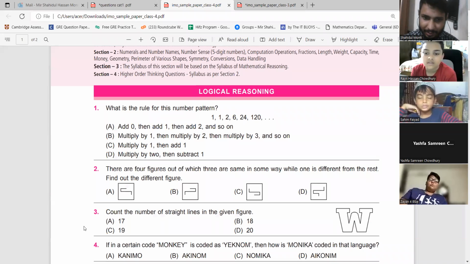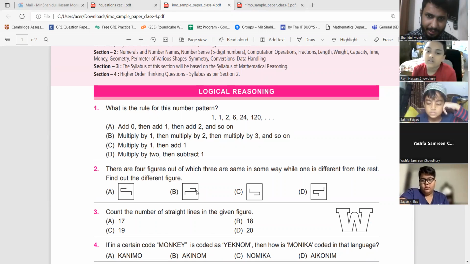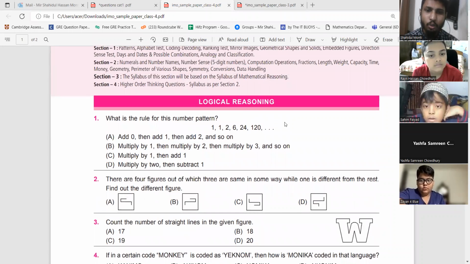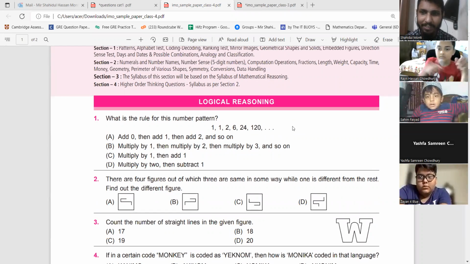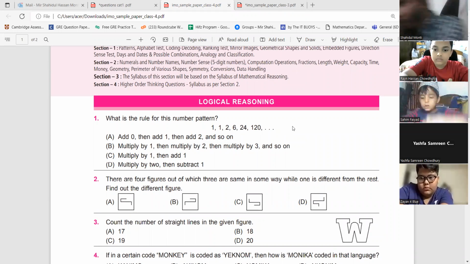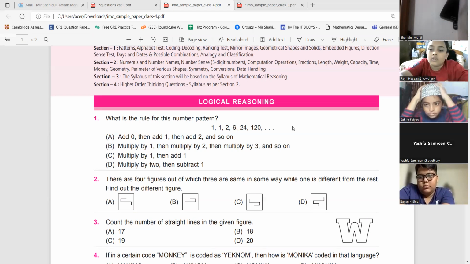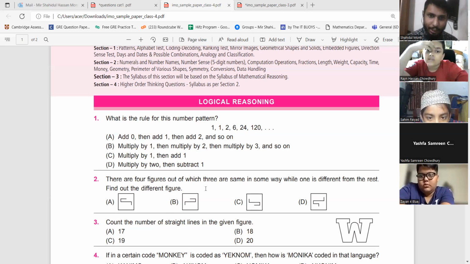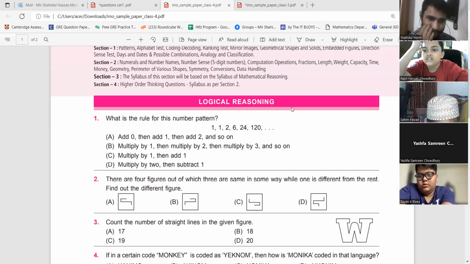Can everyone follow me? Yes. What is the rule for this number pattern? 1, 1, 2, 6, 24, 120. Please write your answer in the chat box. Think carefully and write your answer in the chat box. Sir, I think the answer is D.